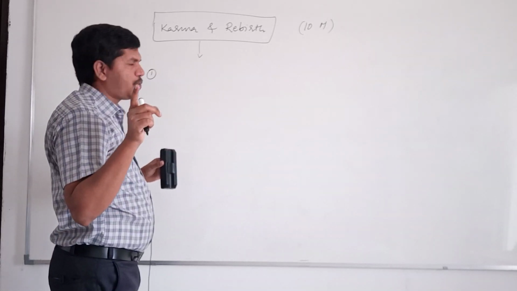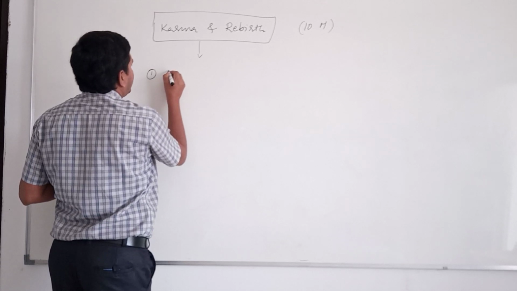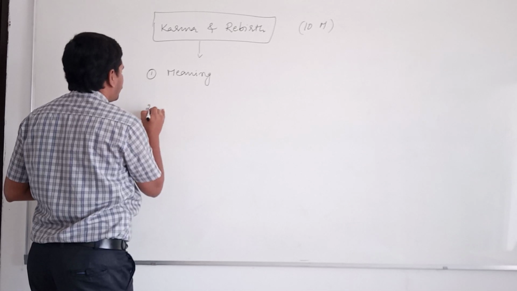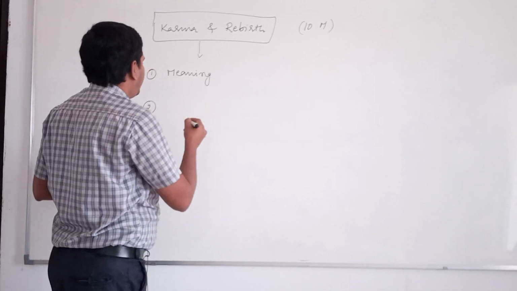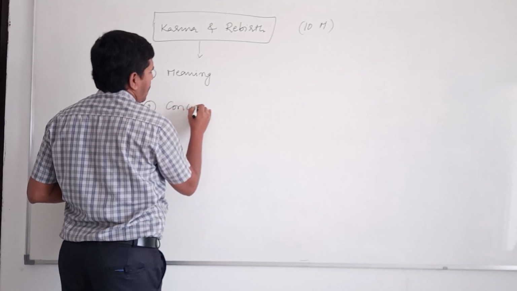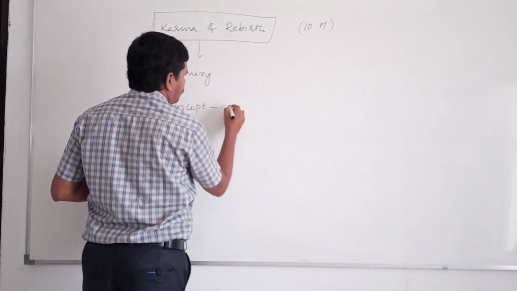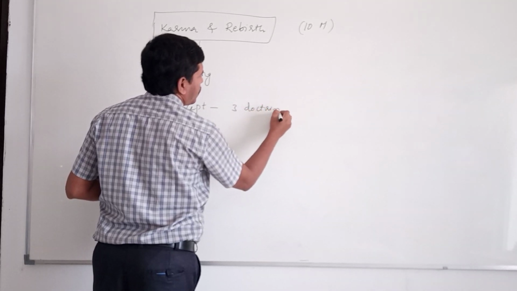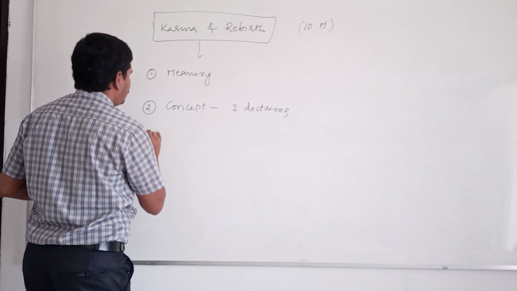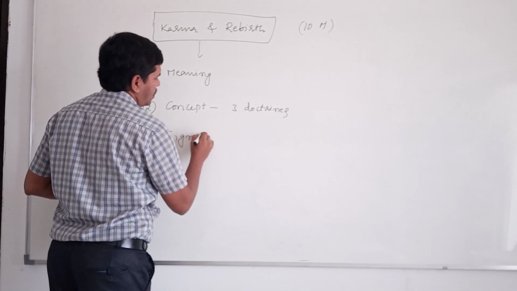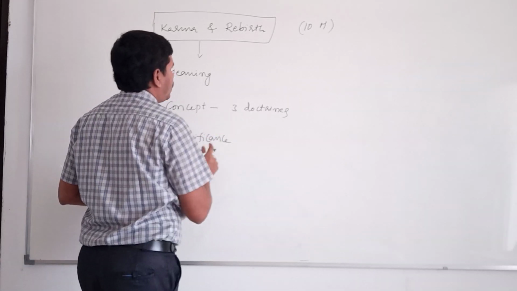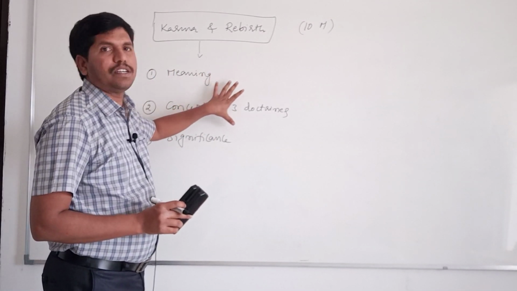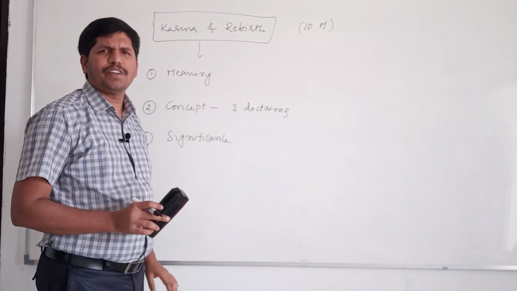The structure of the answer is very, very important. Please be careful. First, we have to write the meaning or definition. Second is the concept. Concept means here we have to explain the three doctrines. Third is significance. In your answer, these three components must be there for 10 marks questions. Very simple.